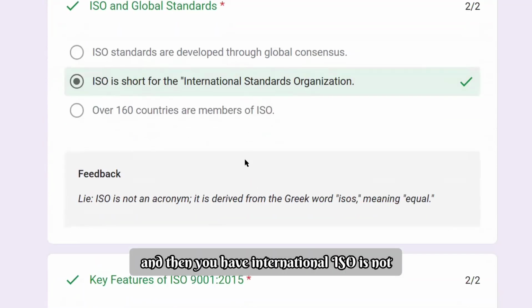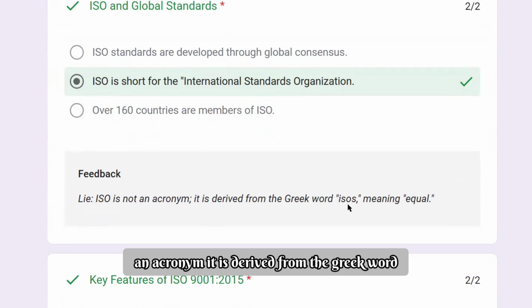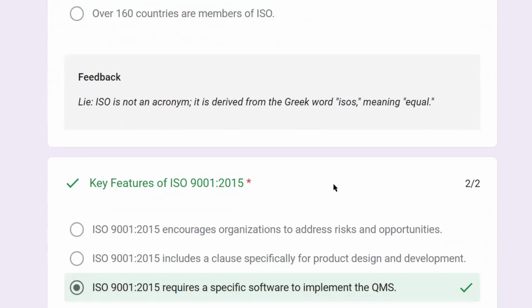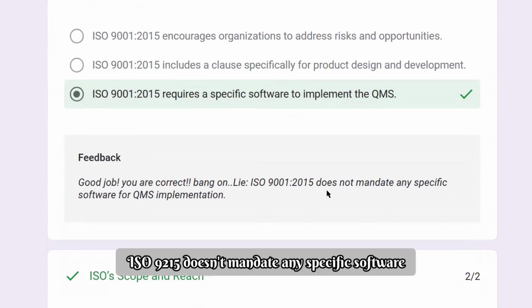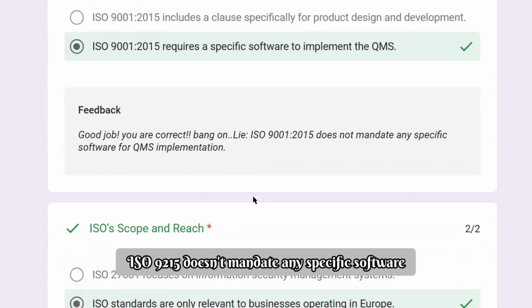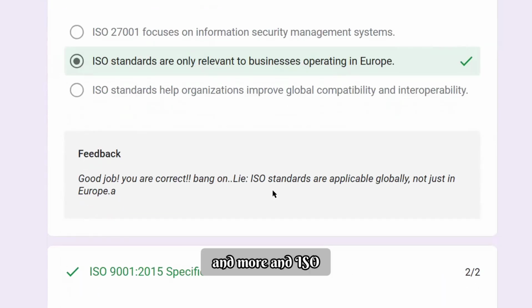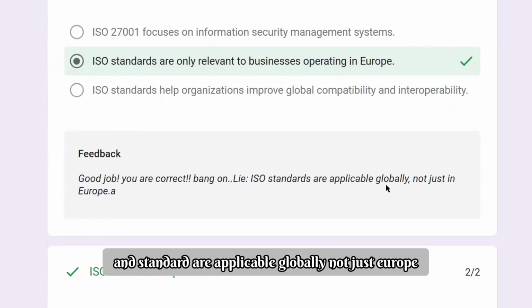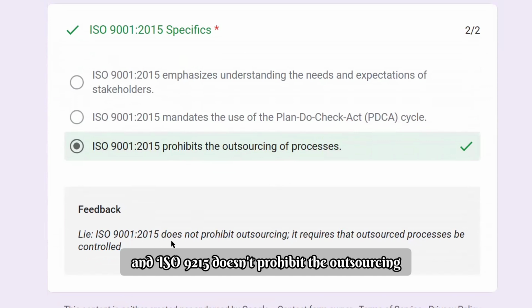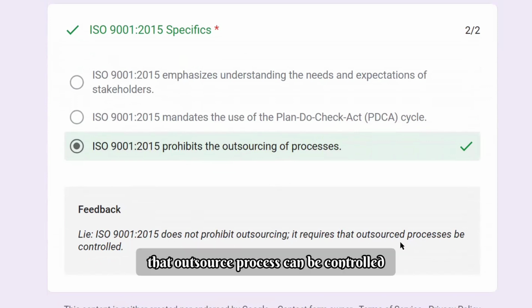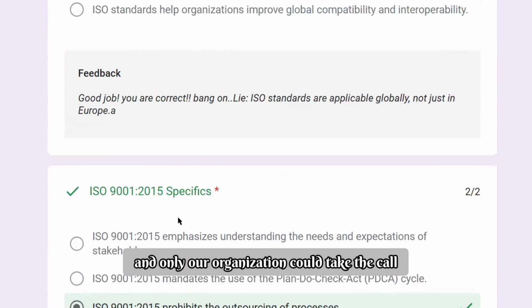And then you have ISO is not an acronym. It is derived from the Greek word isos, meaning equal. Another one: ISO 9001 doesn't mandate any specific software. And ISO standards are applicable globally, not just in Europe. And ISO 9001 doesn't prohibit outsourcing. It requires that outsourced processes be controlled, and only the organization takes the call.